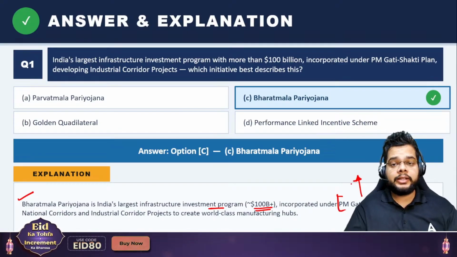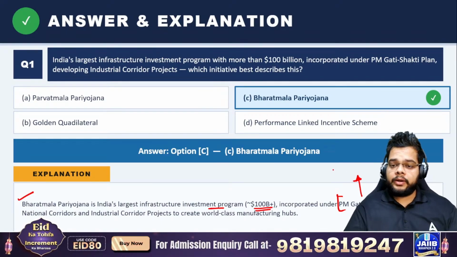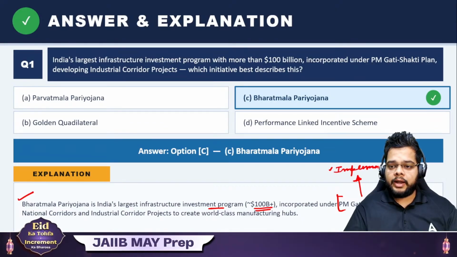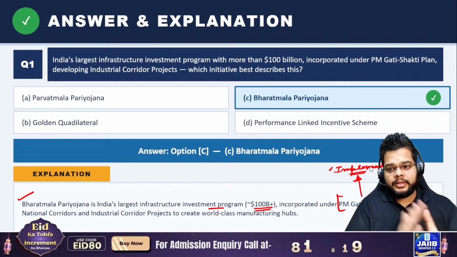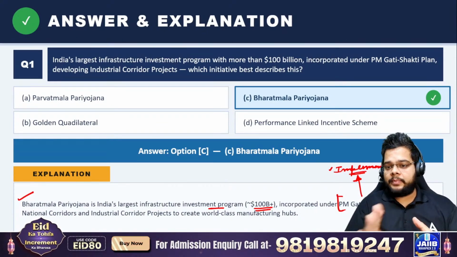This PM Gati Shakti plan is talking about what? It simply talks about the most important aspect, that is implementation. Fine. In India, our infrastructure development lags behind thanks to the lack of implementation, and this has been rectified via the PM Gati Shakti plan.